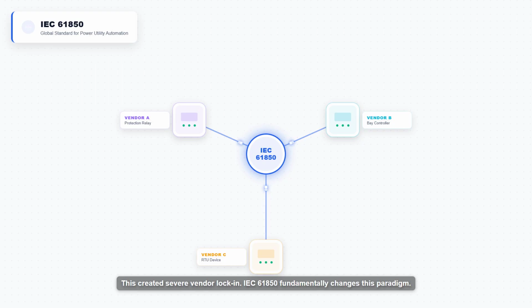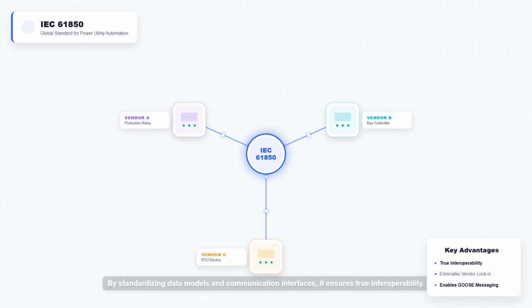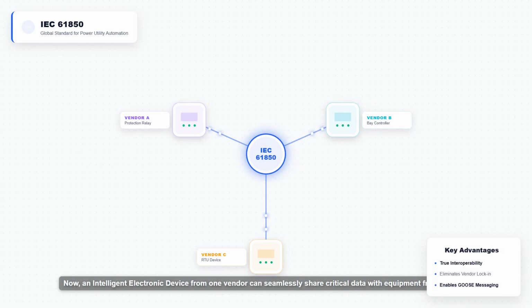IEC 61850 fundamentally changes this paradigm. By standardizing data models and communication interfaces, it ensures true interoperability. Now, an intelligent electronic device from one vendor can seamlessly share critical data with equipment from another. This standardized approach breaks down vendor silos, reduces costs, and forms the foundation for high speed GOOSE messaging.